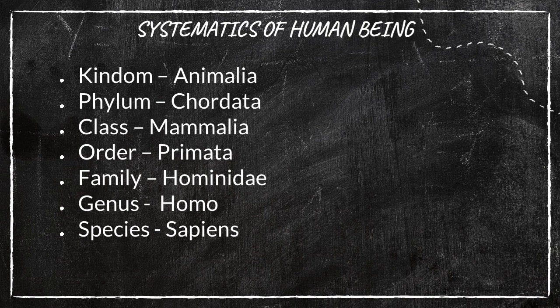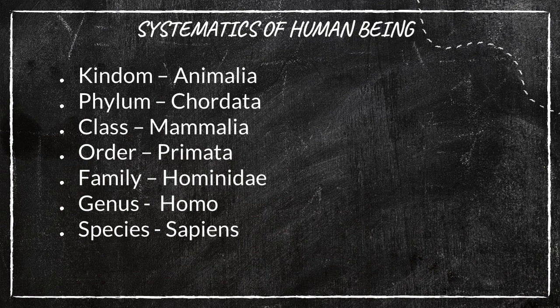Human beings belong to the kingdom Animalia, the phylum Chordata, the class Mammalia, the order Primata, the family Hominidae, the genus Homo and the species sapiens. We call organisms by their genus name as well as the species name. So our scientific name is Homo sapiens.